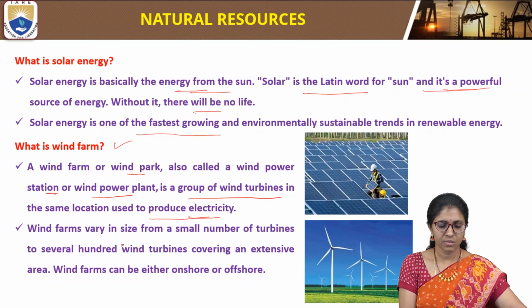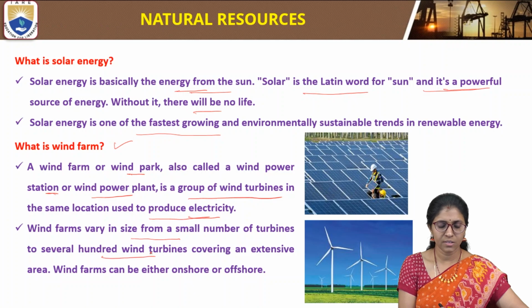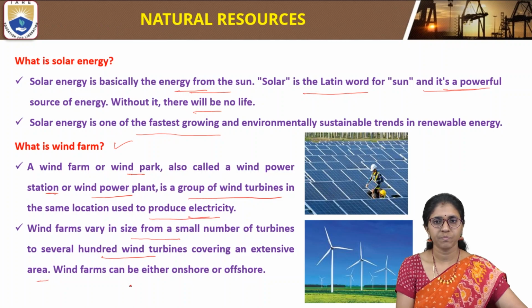Wind farms vary in size from a small number of turbines to several hundred turbines covering an extensive area. These wind farms can be either onshore or offshore.